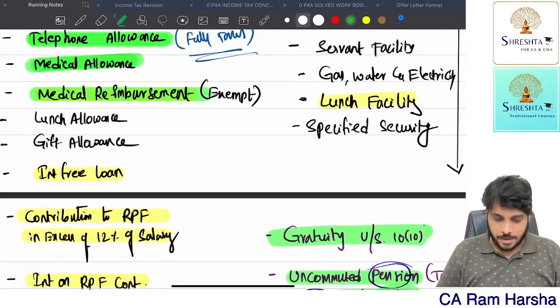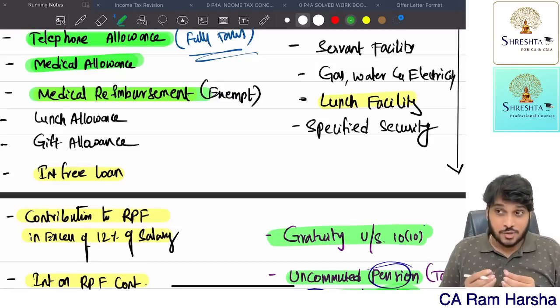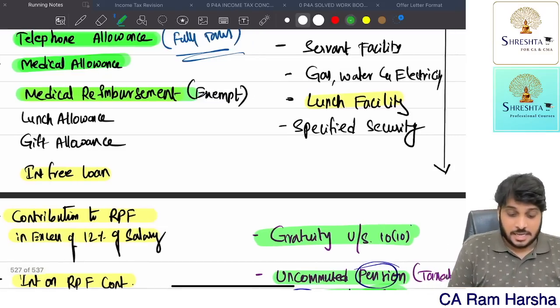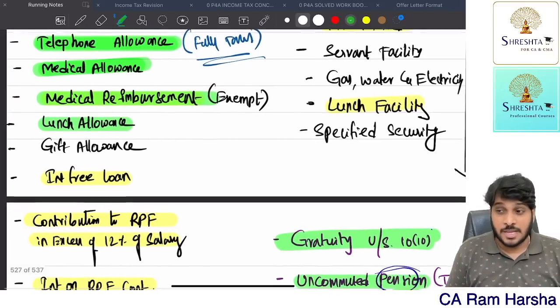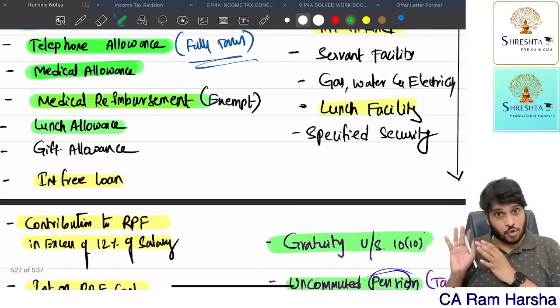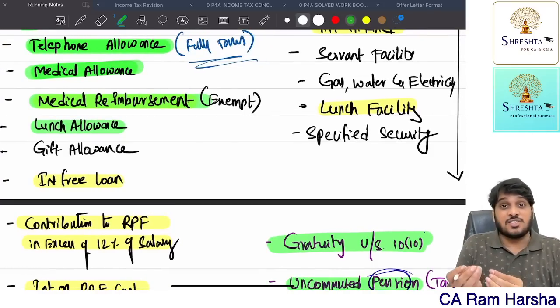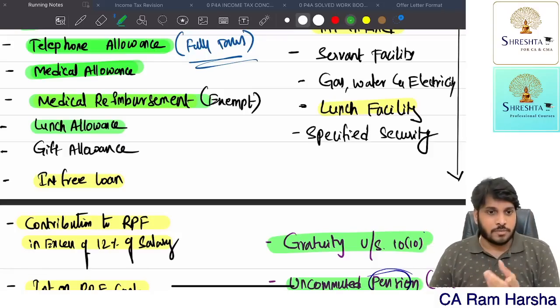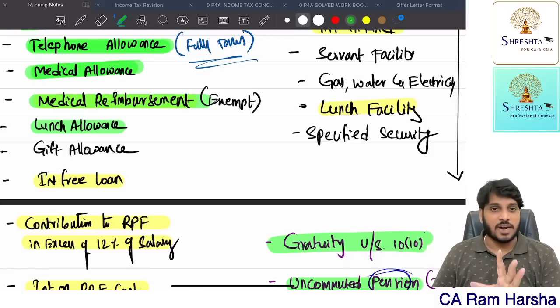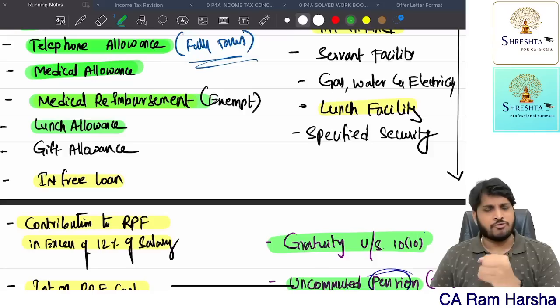Next. Suppose the company is offering lunch. If the company gives an allowance, that is, money given by the company to the employee, a lunch allowance is fully taxable. Suppose the company has a food court and I give the employee a lunch voucher, he can use that voucher to buy food only. If I give an allowance, whether he will spend it or not, I don't know. I gave some amount monthly for lunch or tiffin, some allowance for food and beverages: fully taxable.